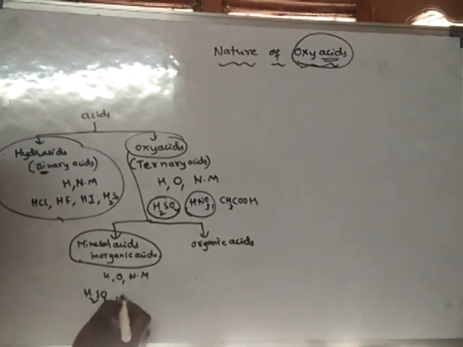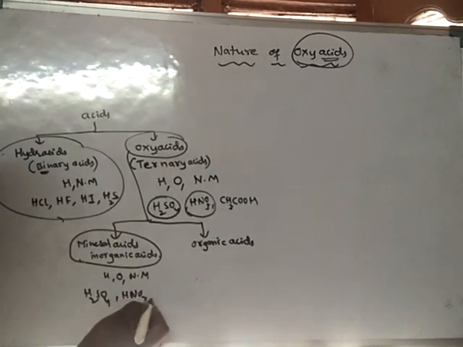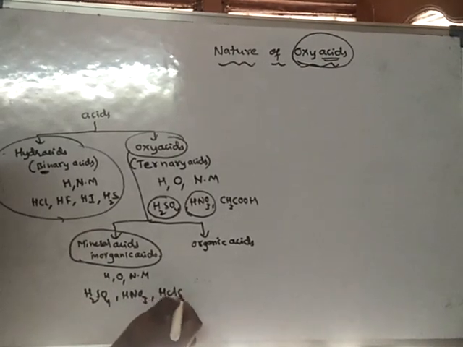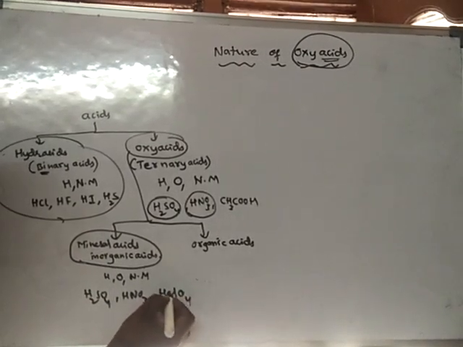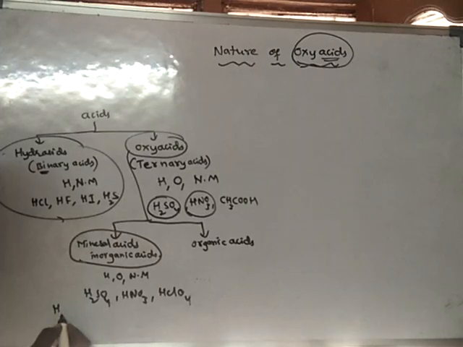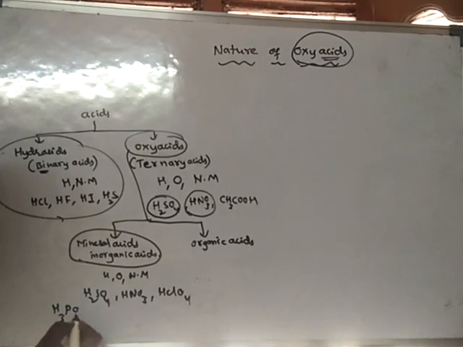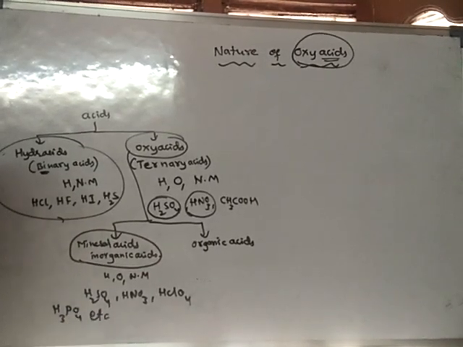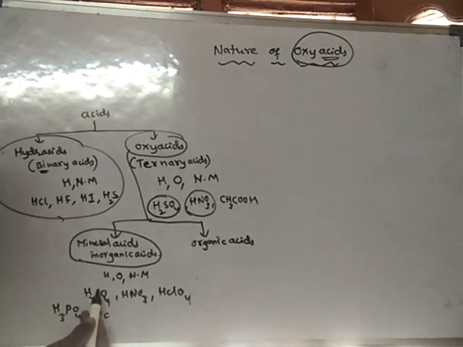H2SO4, HNO3, HClO4, H3PO4, etc. They contain non-metals other than carbon.